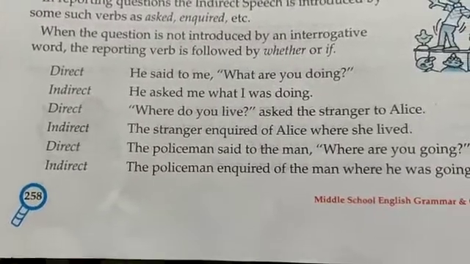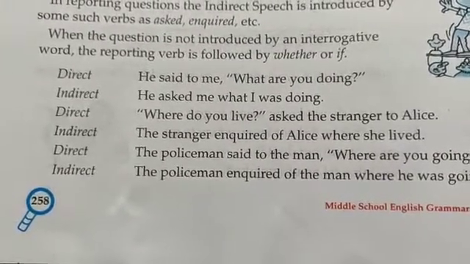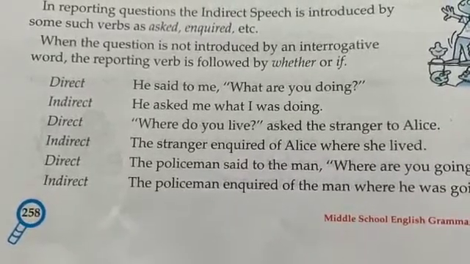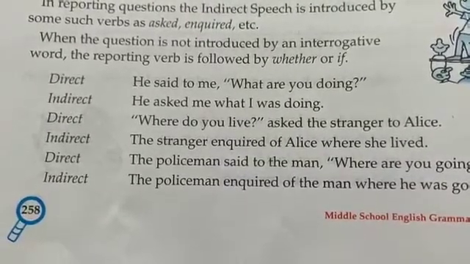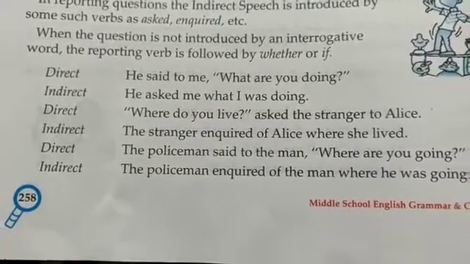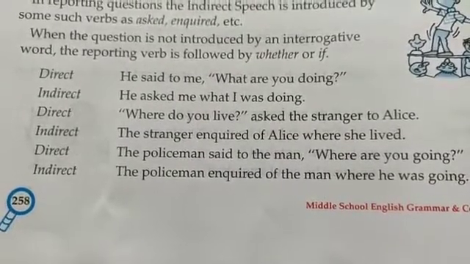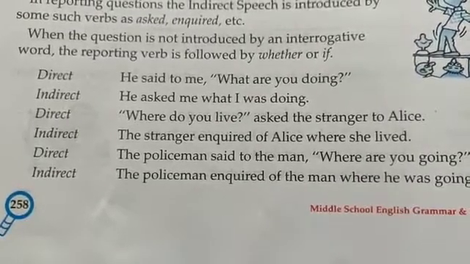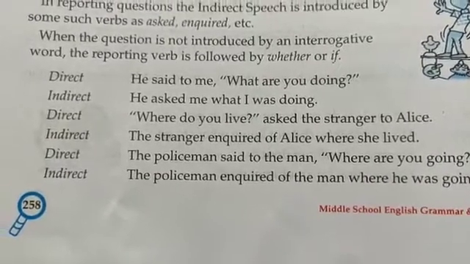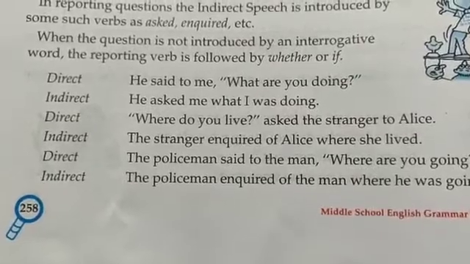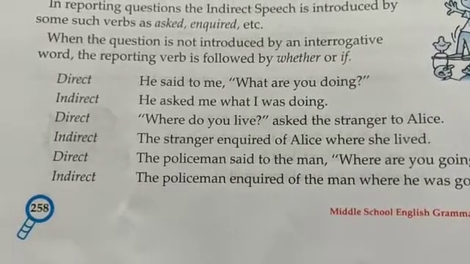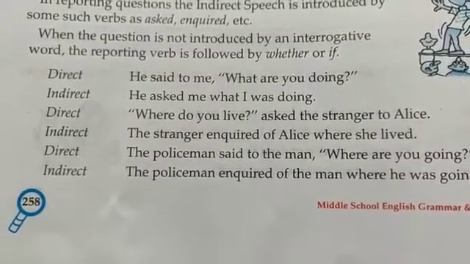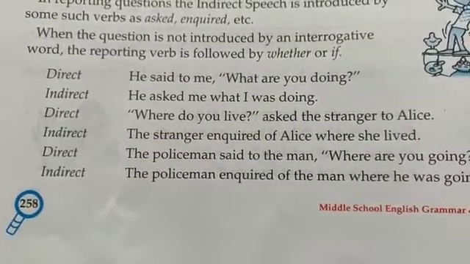First, the interrogative statement is direct. He said to me, inverted commas begin, What are you doing? Question mark, inverted commas close. Now again, please note the placing of the punctuations. Now indirect will be: He asked me what I was doing. So we have used the verb asked.